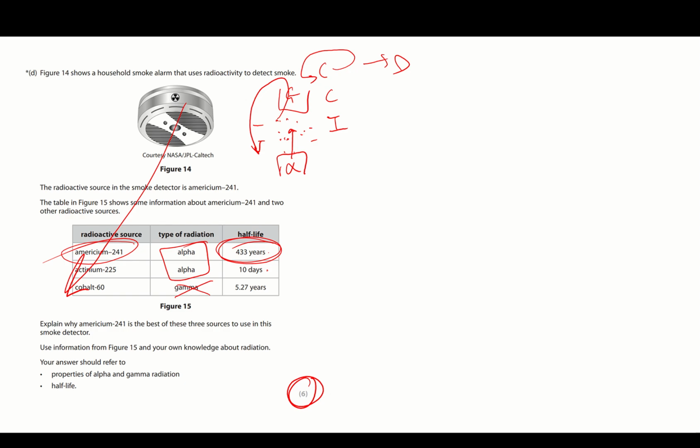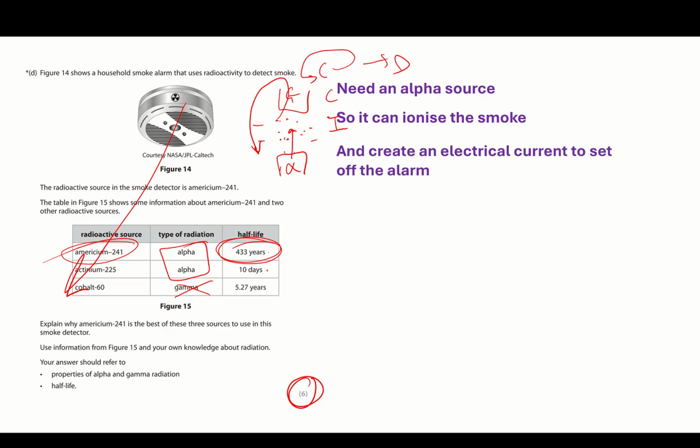So here's my best way of answering it. And I'm going to start by just saying, what do I need? And then I'm going to finish with which one's the best. So I need an alpha source so it can ionize the smoke. Got 2 marks already. And create an electrical current to set off the alarm. I don't need to start talking about minuses and positives in there. If you want to, you can. But it's just, I need to ionize the smoke and create an electrical current. This will set off the alarm. 3 marks already done. Next part.